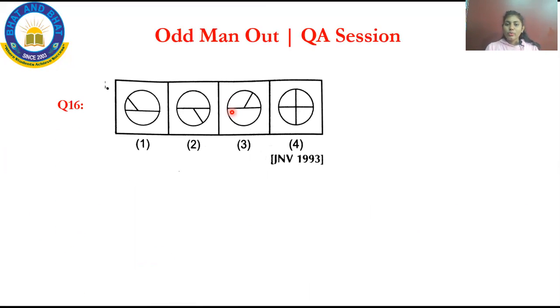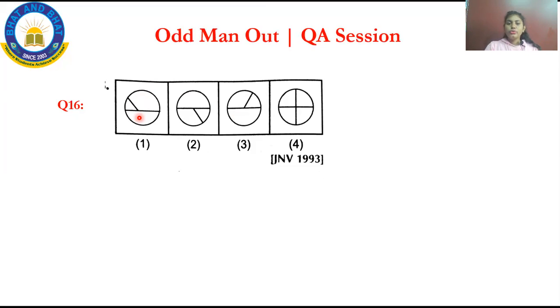Now, this is your question. It is different, right? We'll solve this. Go through each and every option. See the first figure. Can you see a circle divided into parts? Now let us count the parts. First figure: 1, 2, 3. The circle has been divided into 3 parts. Write down the first circle is divided into 3 parts.